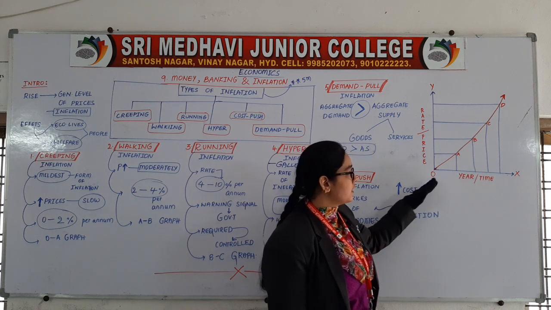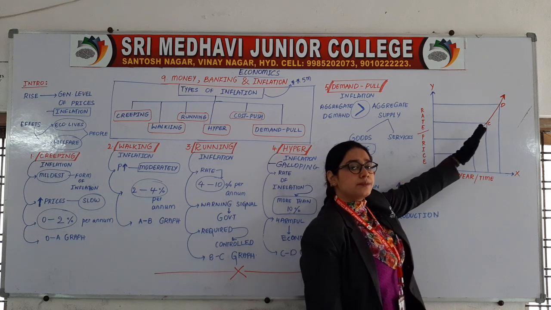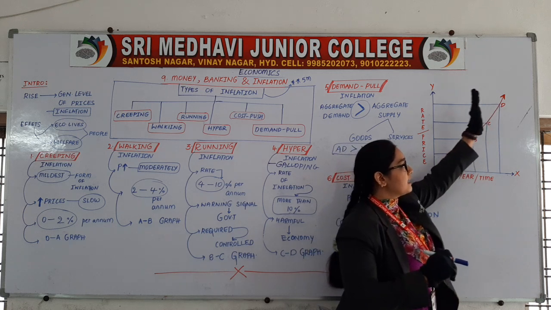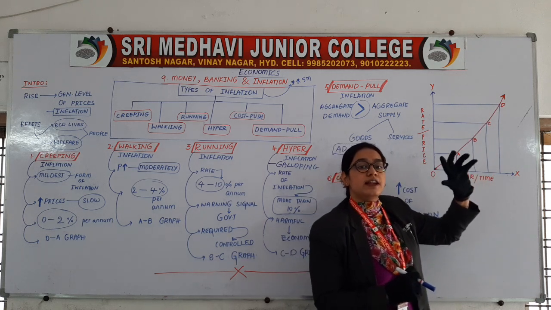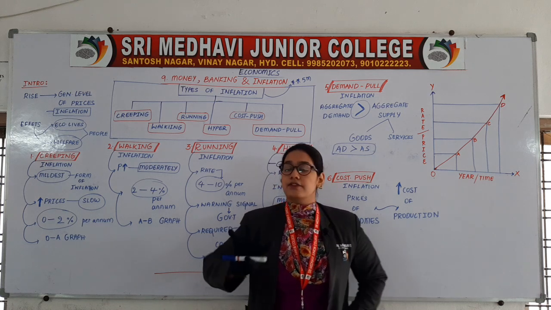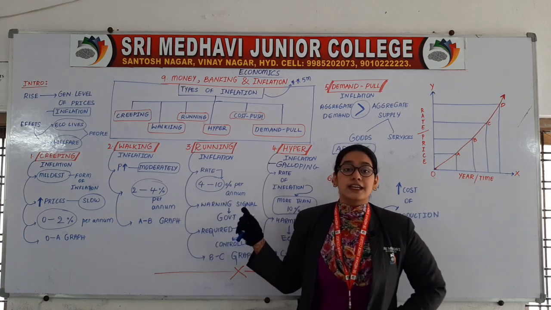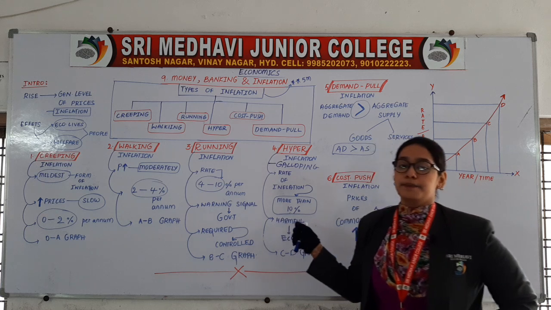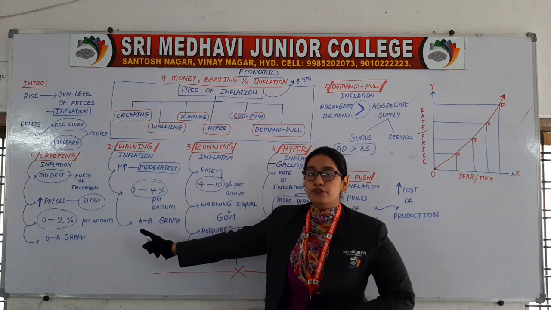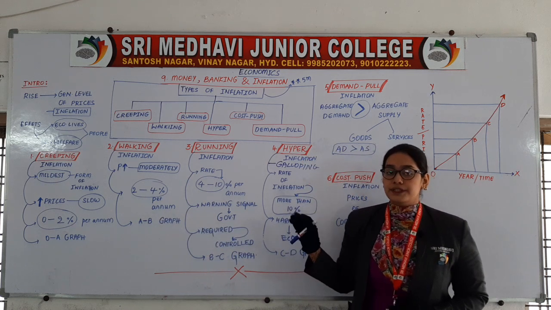In the graph you can observe the prices increase slowly, then moderately, then it was okay, it was high, we need to take some measures, but at last it has reached the highest level which is very harmful for the economy. So what were the four types we have read? Creeping inflation, walking inflation, running inflation and hyperinflation. It is 0 to 2%, it is 2 to 4%, it is 4 to 10% and it is more than 10%.